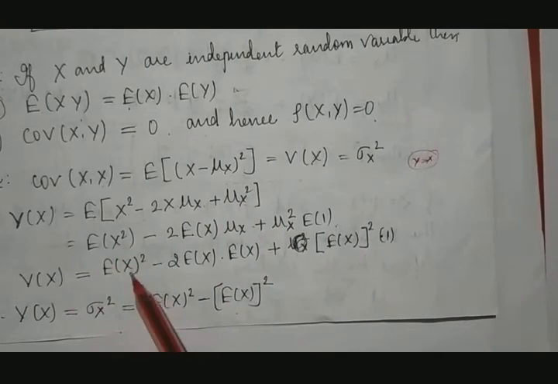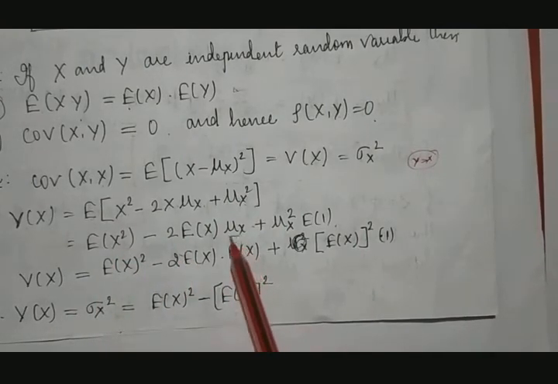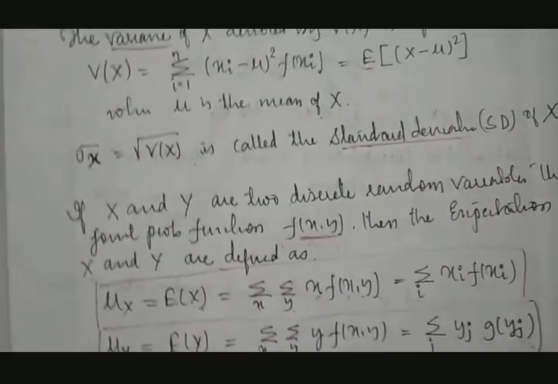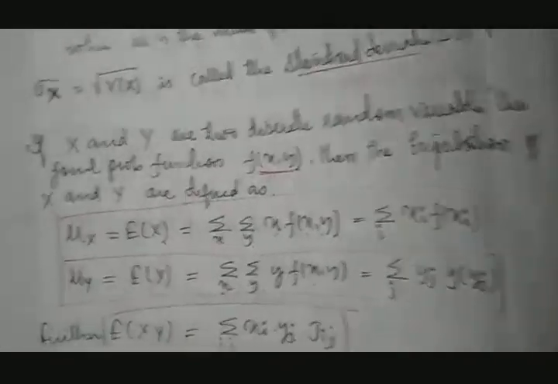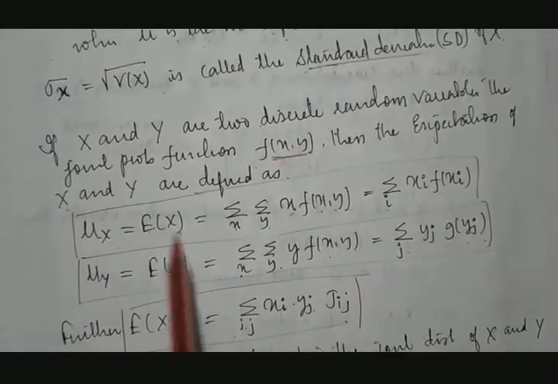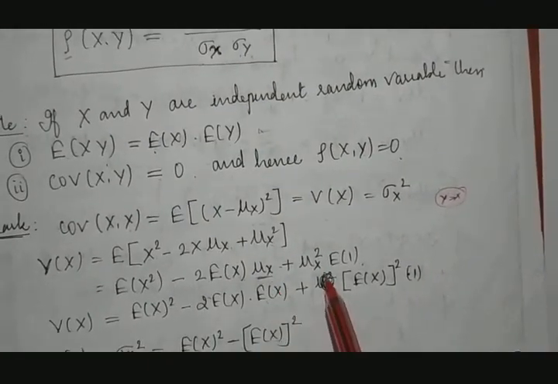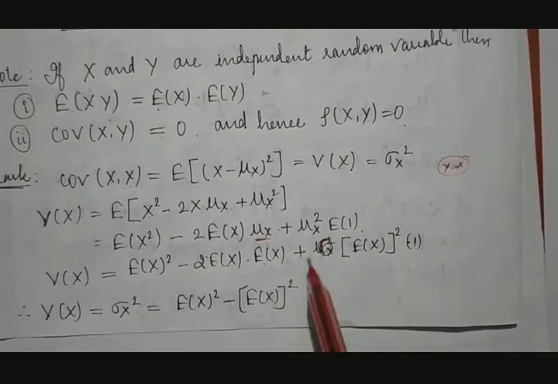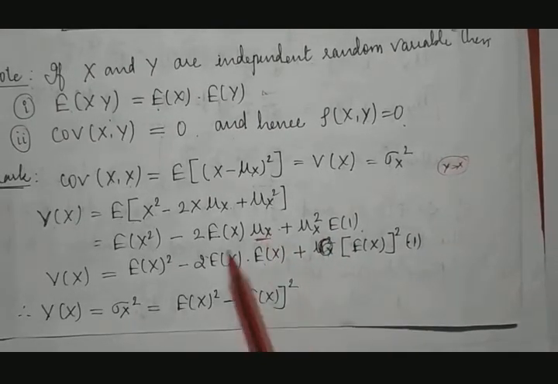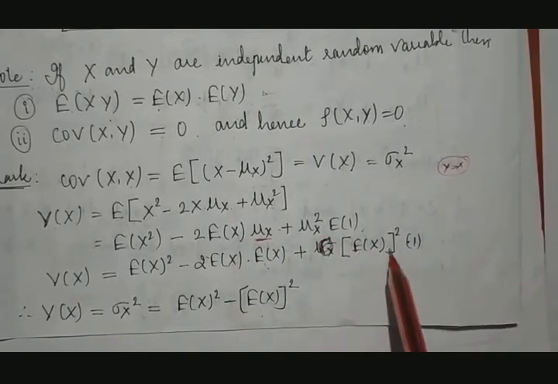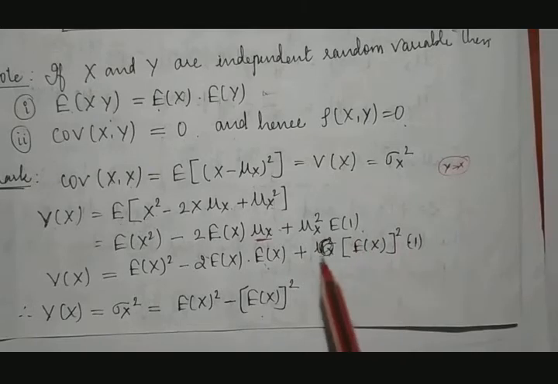Therefore, E of x square minus, we know that this mu x is nothing but the expectation, E of x. Mu x is nothing but expectation. So what happens? This one plus this is E of x square.